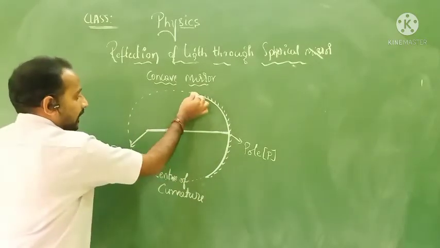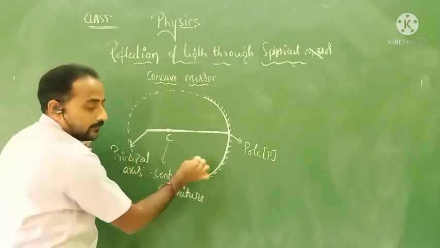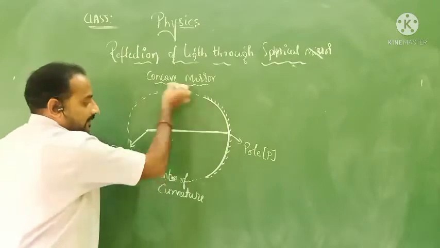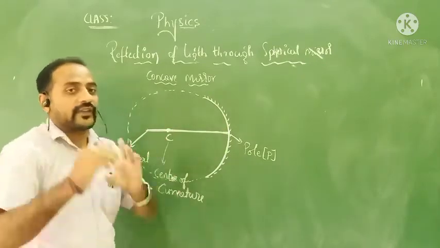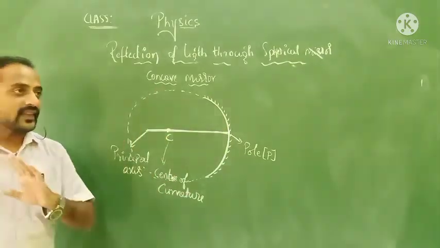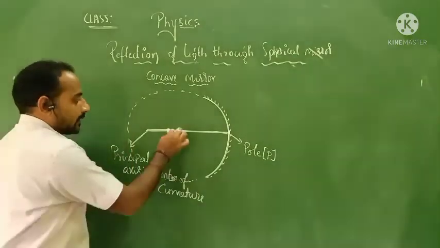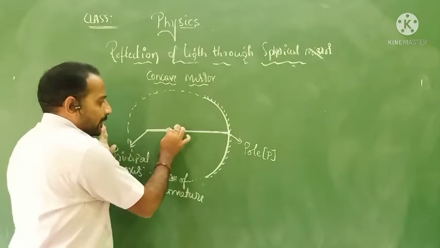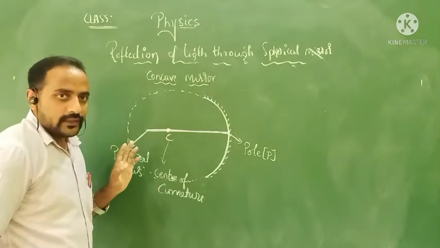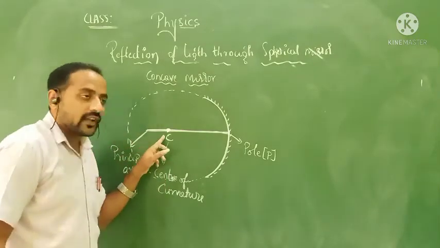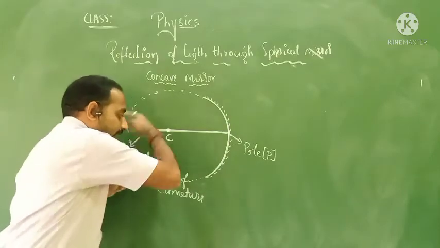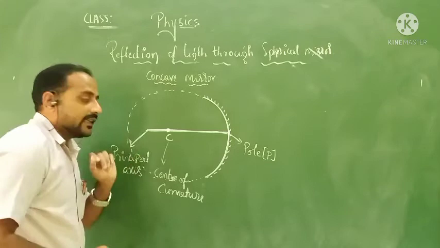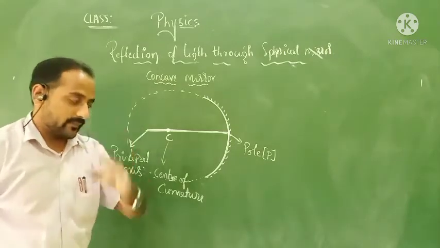It's a circle, and exactly the center of the circle will be the center of curvature. That's it, nothing else. So while you are drawing, you can take some point as the center of curvature. It means that the center of curvature is the center of exactly the sphere. Clear? It is indicated by the letter C.